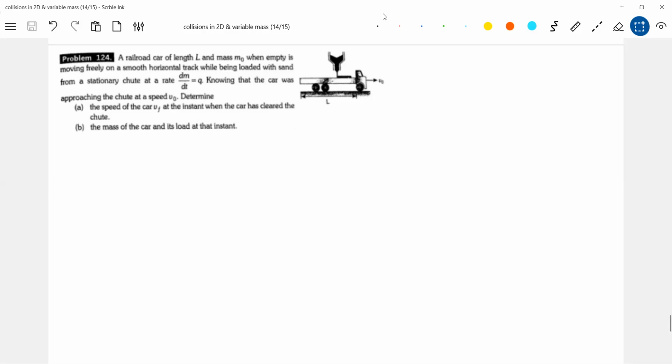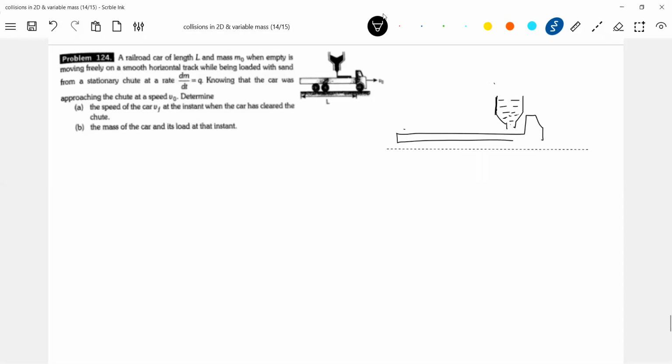Now, what is the overall idea of the problem? Take like this, so this is fixed here.